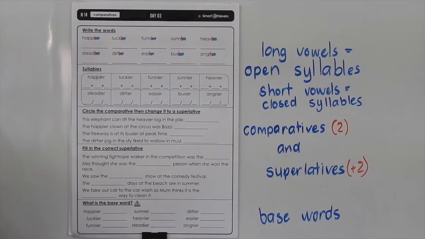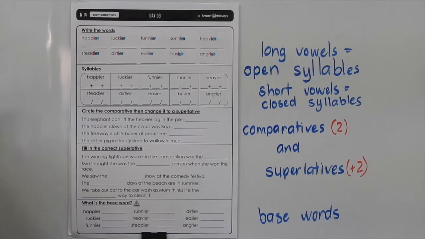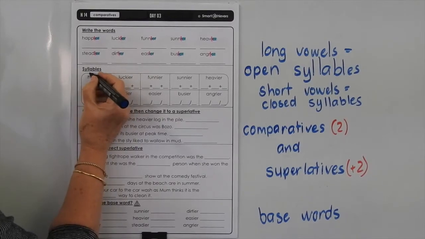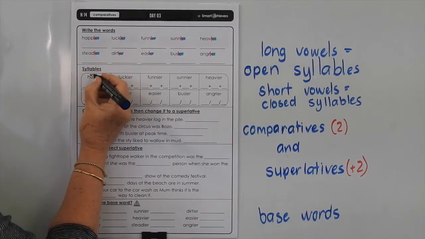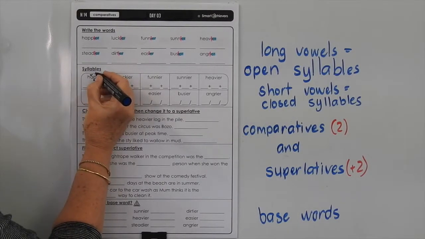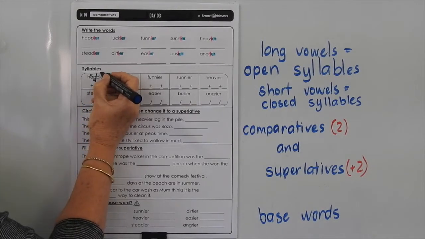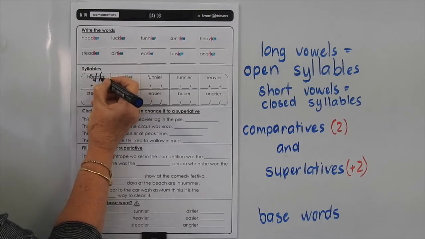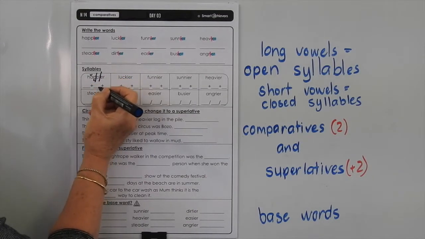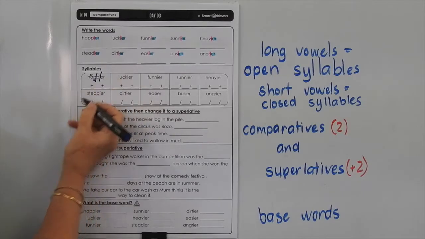So if we're doing happier and we're breaking it into syllables, the A is a short vowel, so we close that syllable with a P, so we'll be splitting happier between the double P. Happy, we've got a long E sound, and we've got the R controlled vowel on the end, so we have happier.